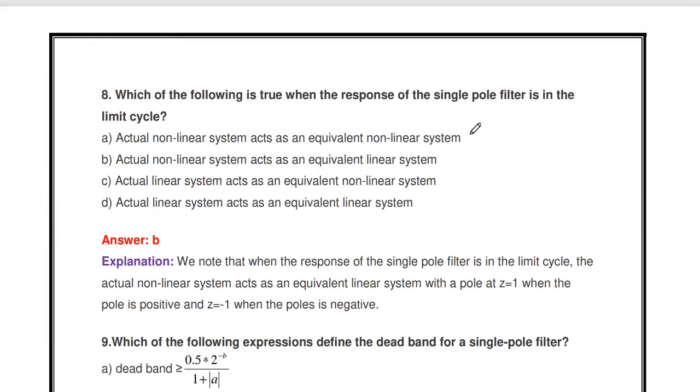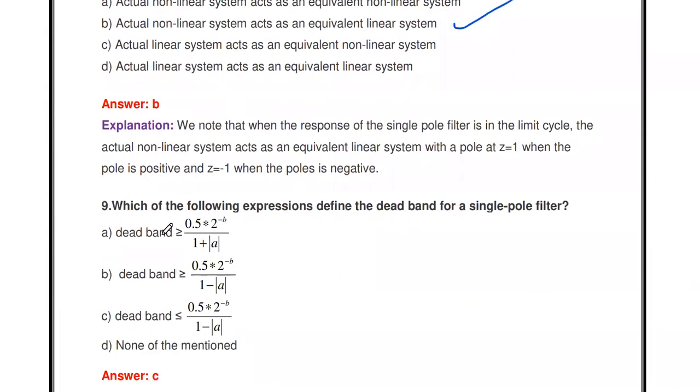Then the next thing: which of the following is true when the response of single pole filter is in the limit cycle? Single pole filter means the first order filter. When the first order filter is in the limit cycle, which one is true? Actual nonlinear system acts as an equivalent nonlinear system. Actual nonlinear system acts as an equivalent linear system. Linear system acts as a nonlinear. This one is the correct. B is the correct thing.